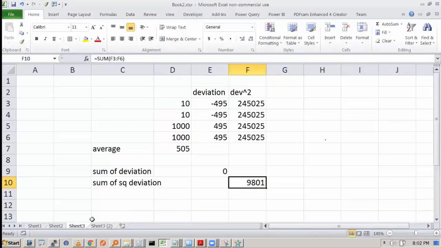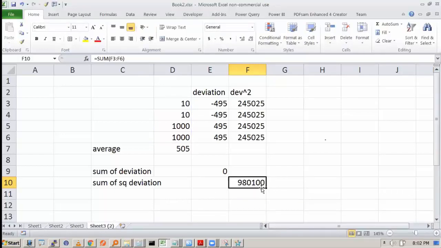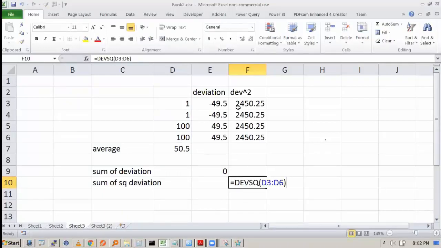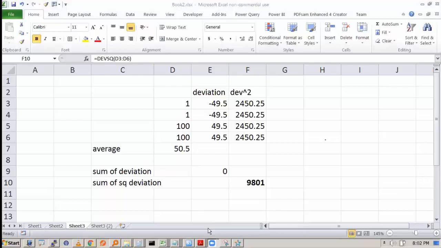Now you may say that this is less dispersed and this is more dispersed, because of the square deviation. That is some idea we can have. But we will do some standardization, and we can see that the sum of square alone is not useful. We have to make it per unit. The total sum of square is 9801, but how many data points are there? 4 data points. So how much is it per unit?